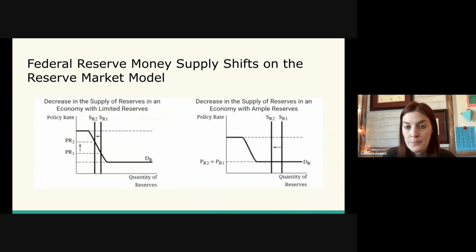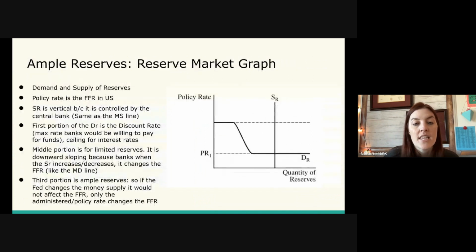But the point of this graph is to show ample reserves, and that is what the bottom horizontal portion represents, the ample reserves economy, which is what we currently have in our modern world.